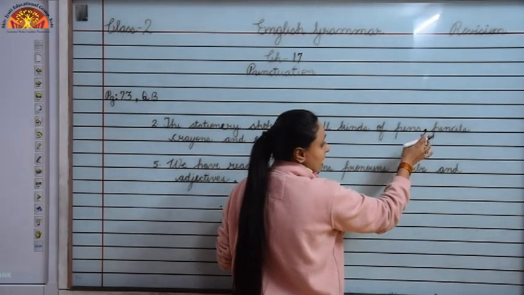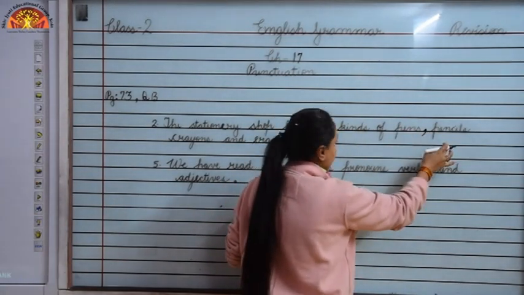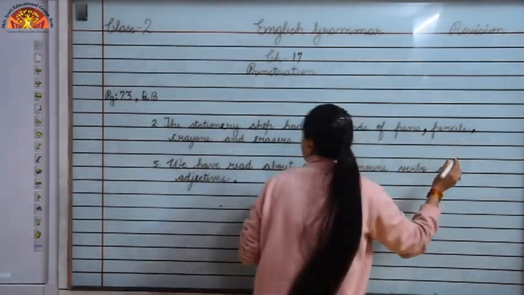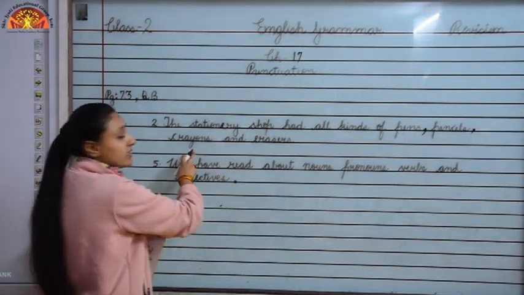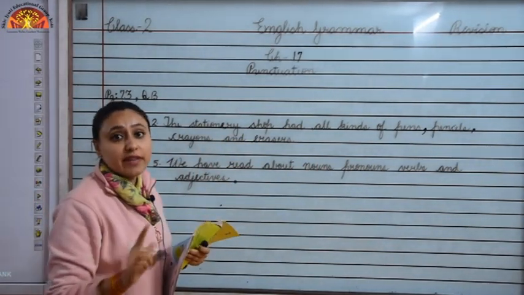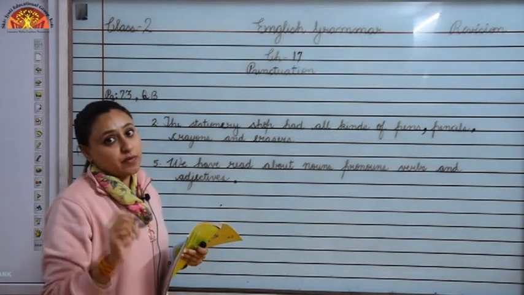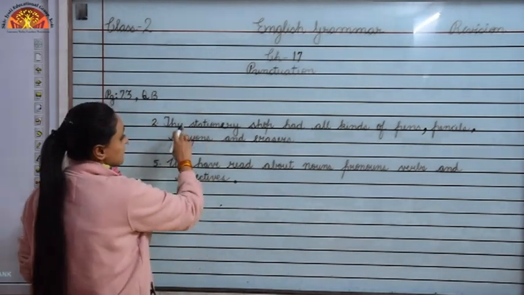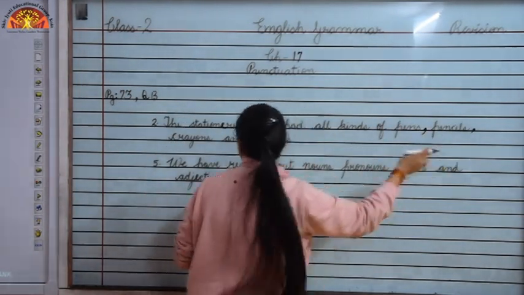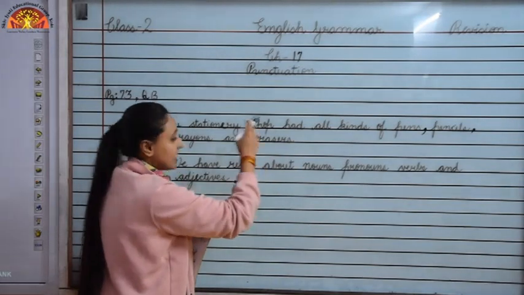So we put comma between pens and pencils, then we will put comma between pencils and crayons. And children, you have to keep in mind that we never use comma before and, okay. So the stationery shop had all kinds of pens, comma, pencils, comma, crayons and erasers, okay.